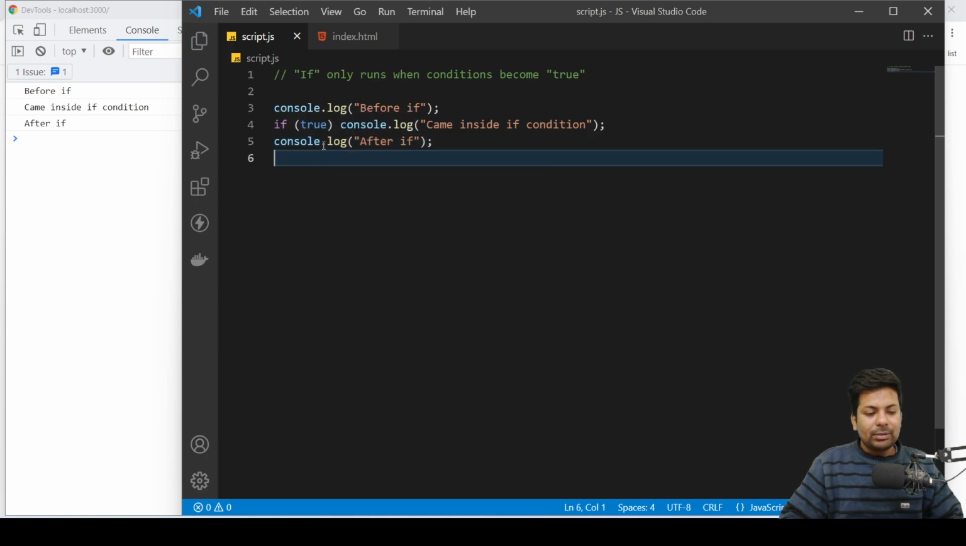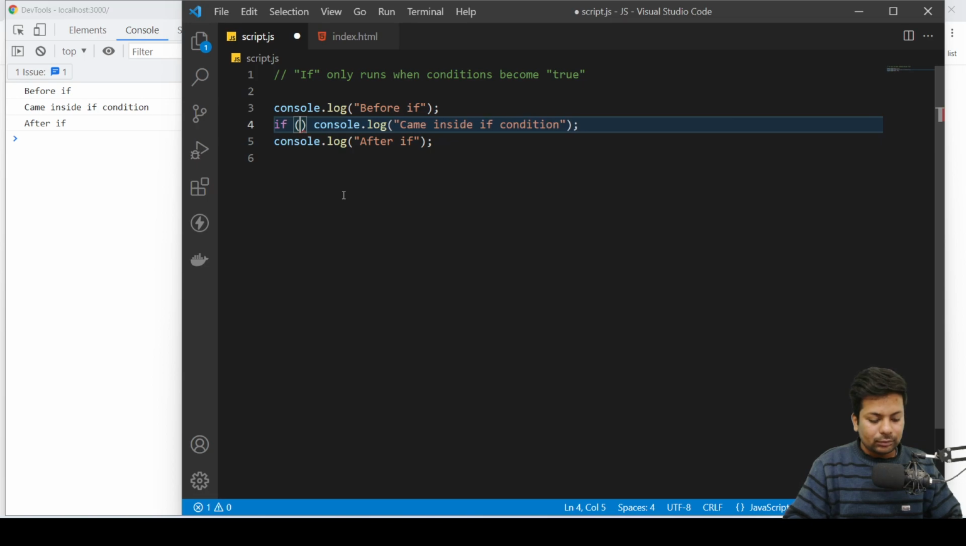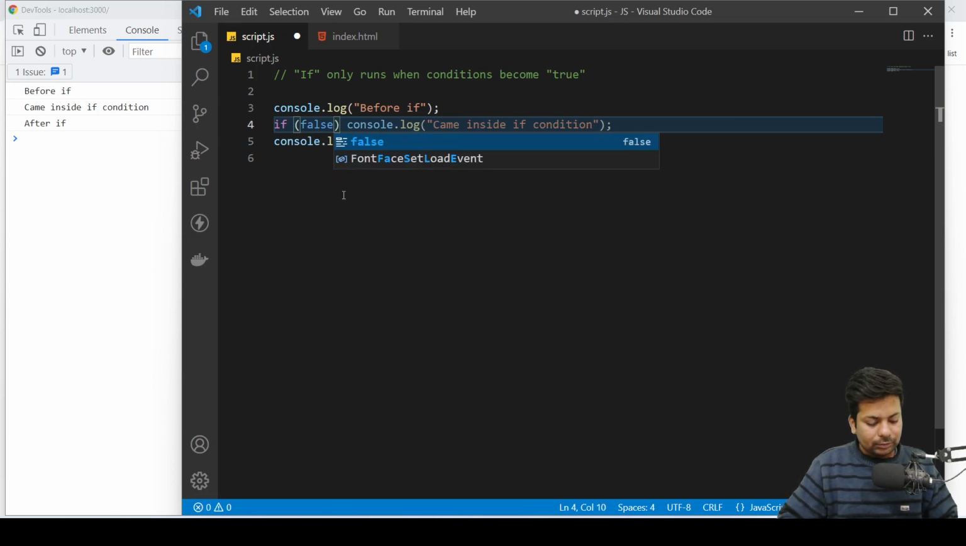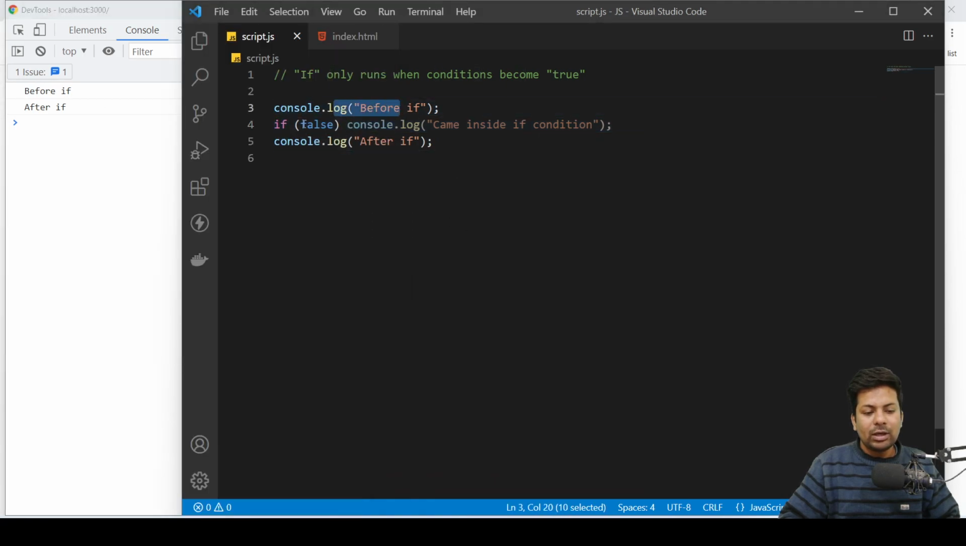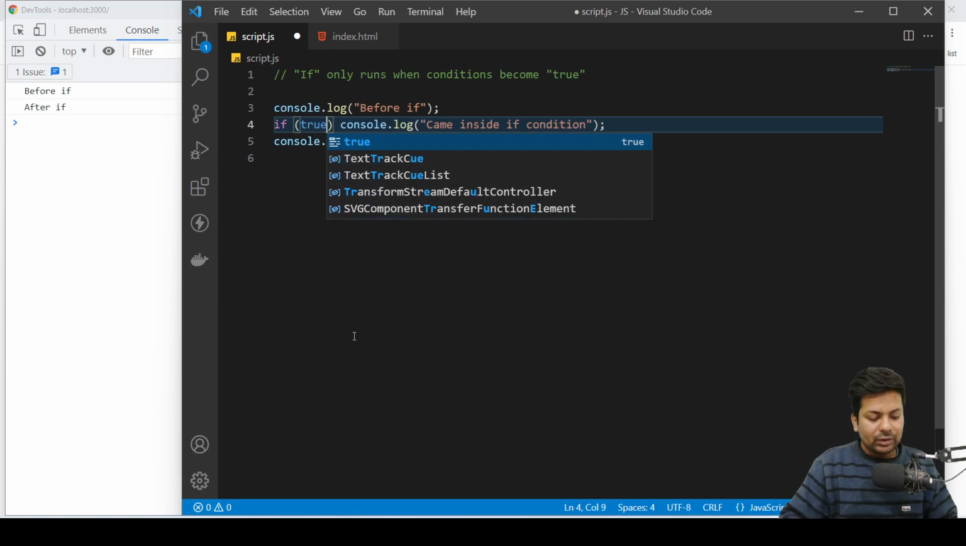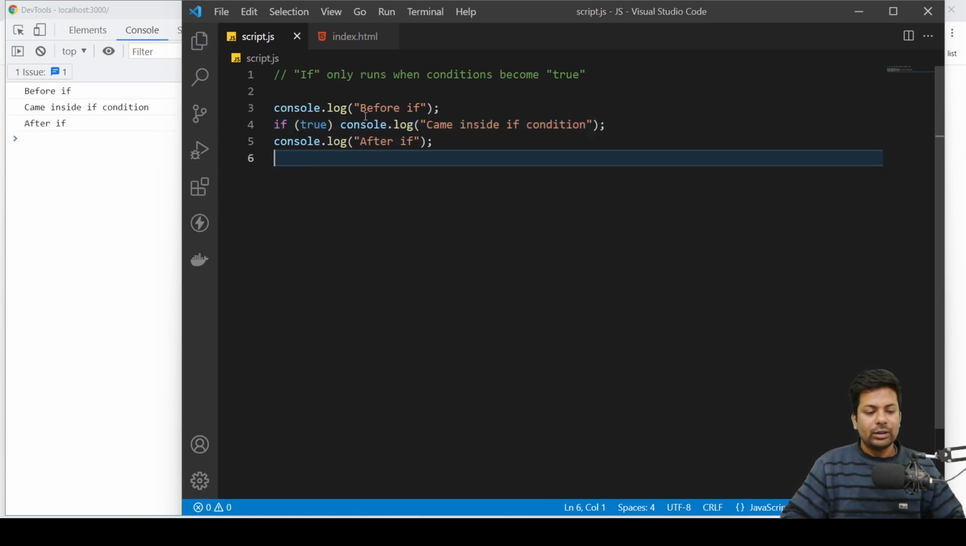But suppose it becomes false. See, before if, then it came here after if. The condition is false, so we won't run this, and it will come to after if. You can see simply, if it's true, then run. If not, then don't run.